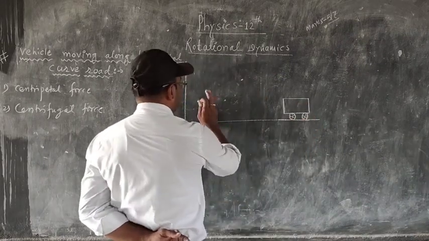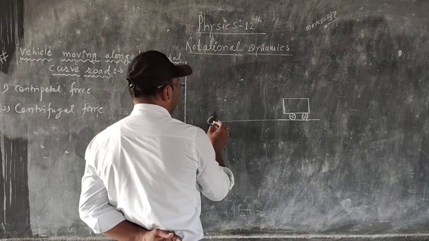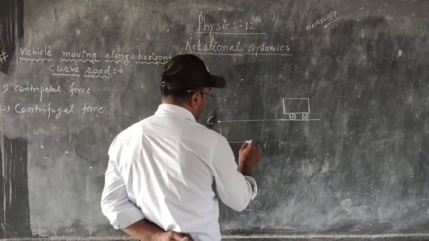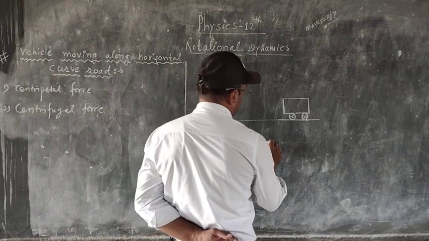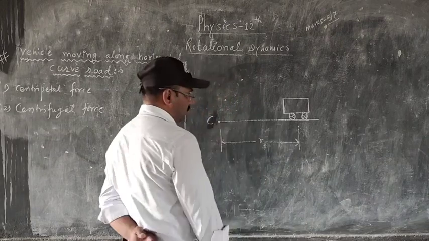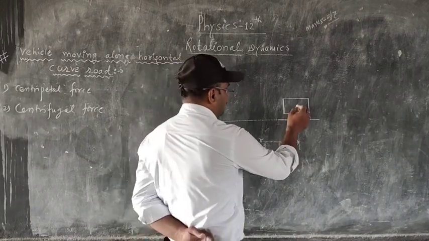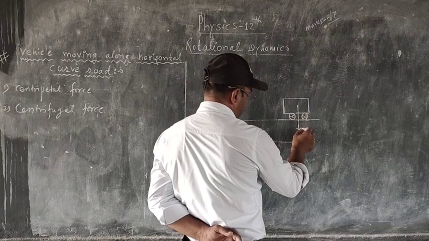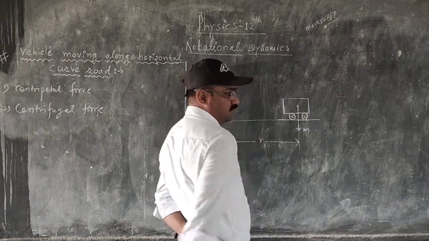This is the center of the circular path. So here is the radius small r of the horizontal curve, and here is the vehicle having mass m.